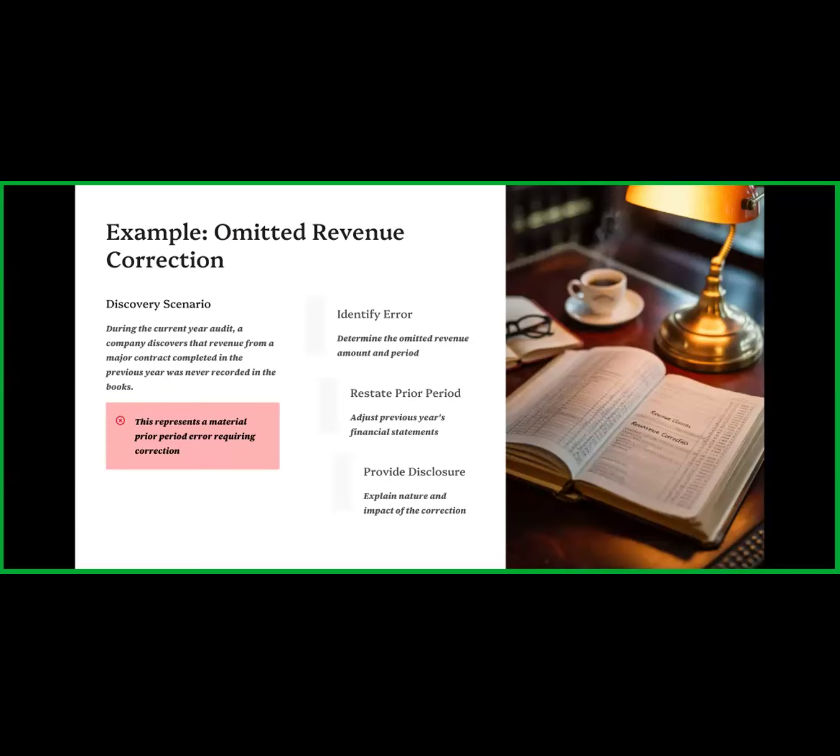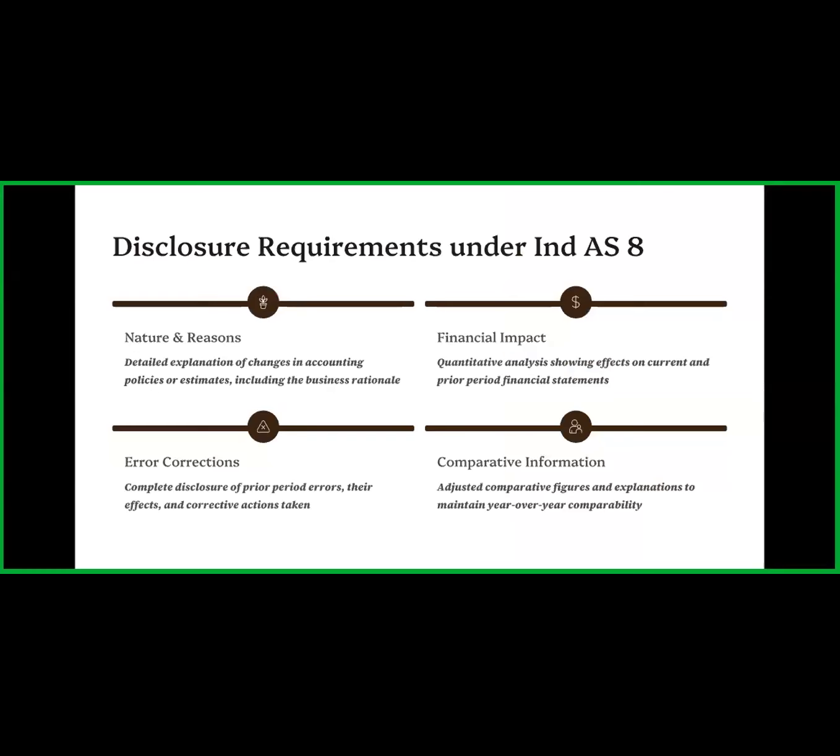At that point of time, the company needs to correct the financial statements if some regulatory body finds that the financial statement is incorrect. During the current year audit, the company discovers that the revenue from the major contracts completed in the previous year was never recorded in the books. Sometimes they may miss an entry of the revenue. So it is not always the case that the company intentionally puts in misinformation, but sometimes they can miss an entry.